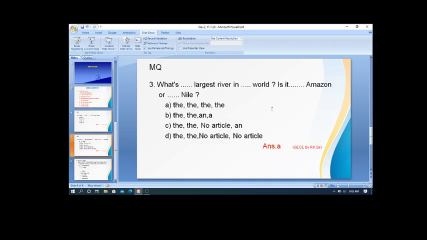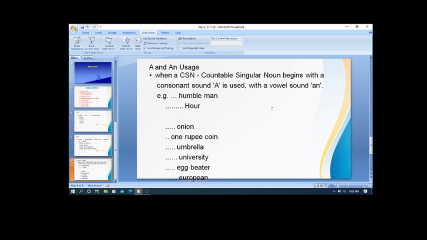Yes, see this one. This slide is explaining when and where we use article a and an. You see, this article a and an is used when there is a countable singular noun in a sentence.